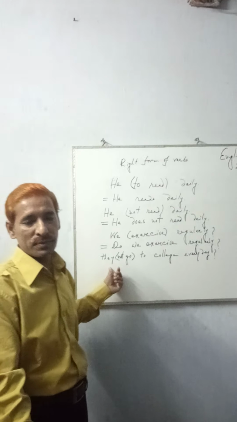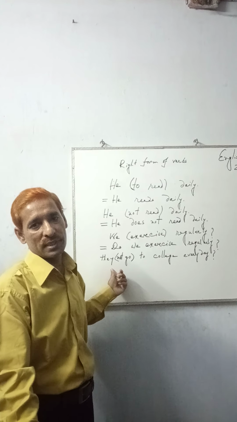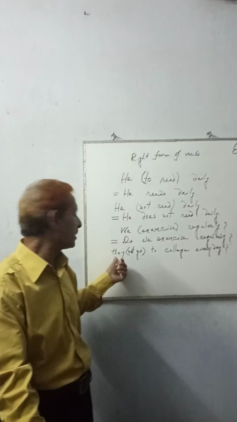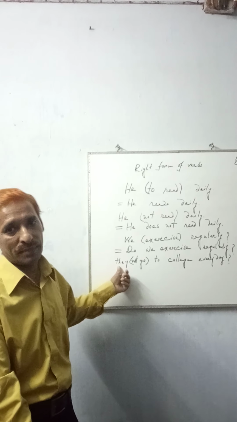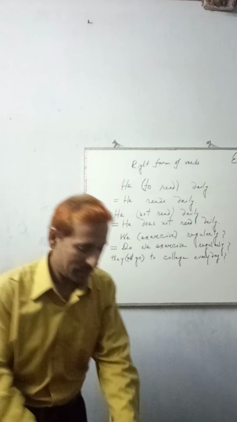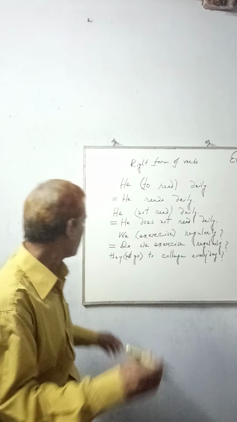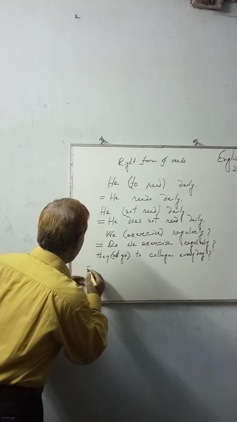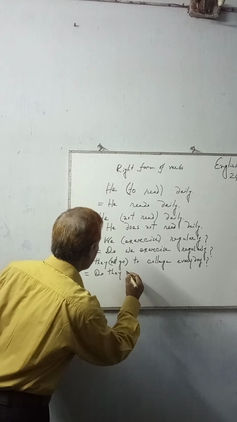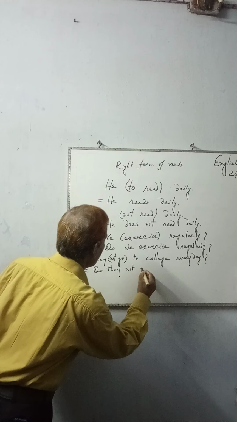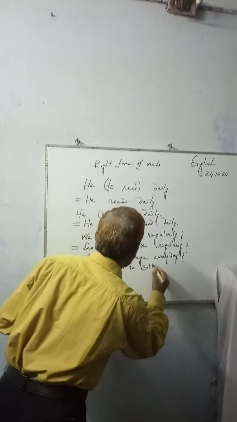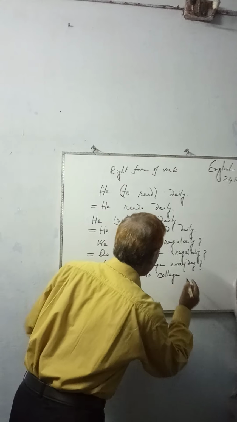For negative interrogative sentences, we also use auxiliary verbs, that is, do not, does not, and before any kind of plural subject, we use do. Then the correct form would be: do they not go to college every day?